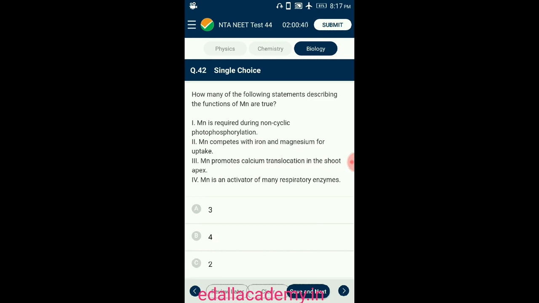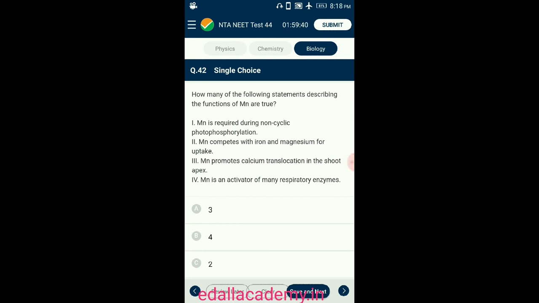Question number 42. How many of the following statements describing the functions of Mn are true? Manganese is absorbed in the form of manganese ions. It activates many enzymes involved in photosynthesis, respiration, and nitrogen metabolism. It is involved in photolysis of water during non-cyclic photophosphorylation to liberate oxygen during photosynthesis. Manganese competes with iron and magnesium for uptake and with magnesium for binding with enzymes. Manganese inhibits calcium translocation in the shoot apex.